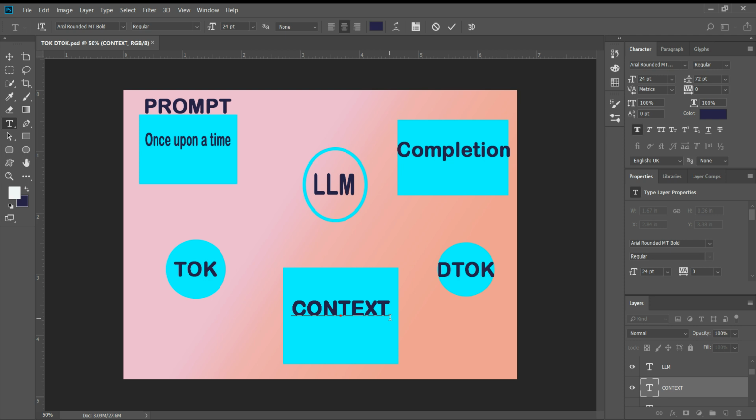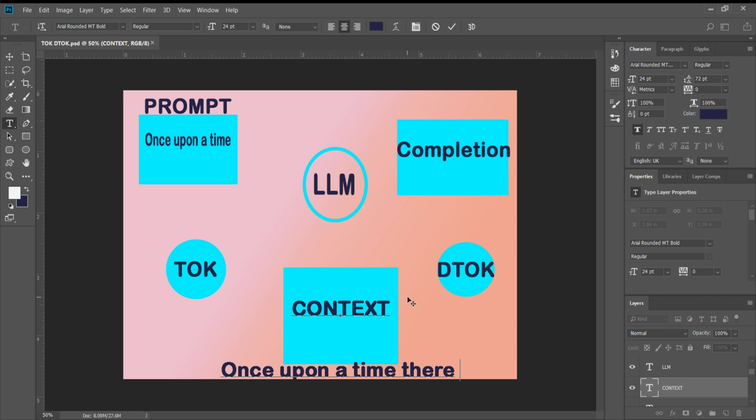For example, it will now say, once upon a time there. Okay, so it will just give a new word on the basis of its understanding. That means it will tokenize a new word there. Then, again, the complete words, that is, once upon a time there, will be sent again to the large language model. Now, it will again tokenize a new word on the basis of understanding.